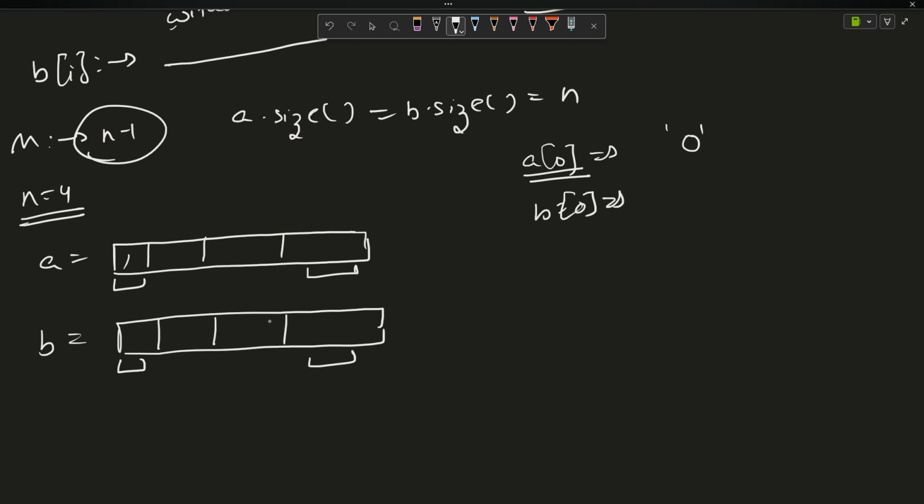Similarly, for B0, I have to end it with 1, so I end it with 1. Is there any consecutive one? No. So I will fill it with 1. Now, this is i equals 0. Coming to i equals 1.